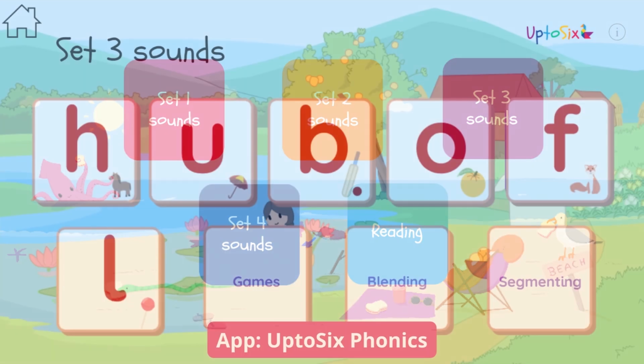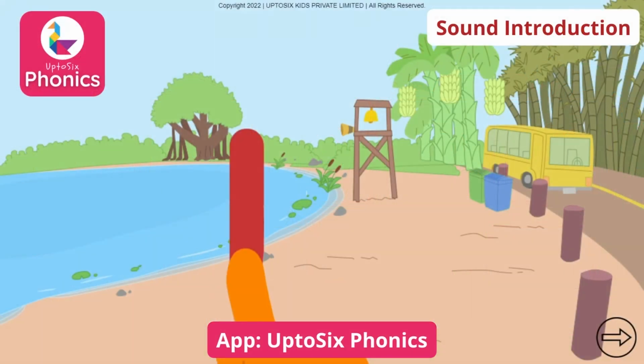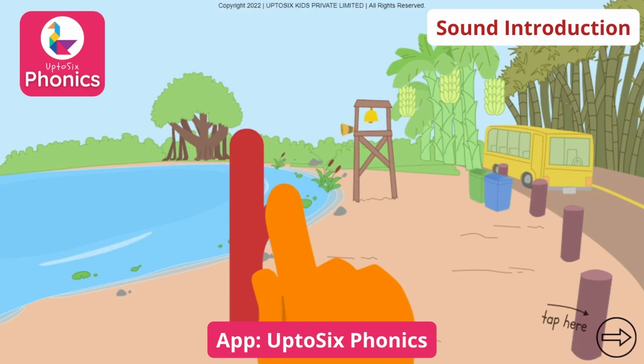UptoSix Phonics. Listen to the sound. B.